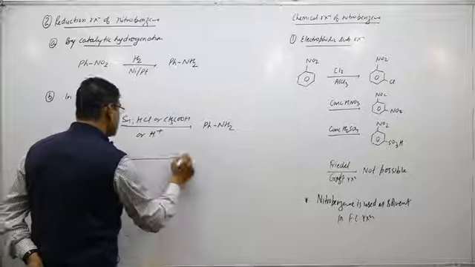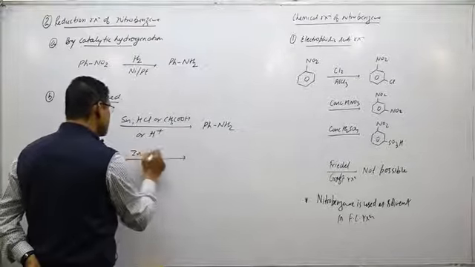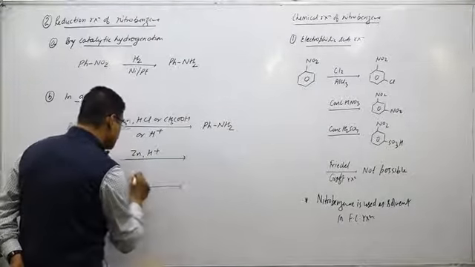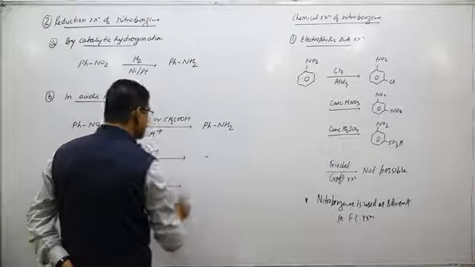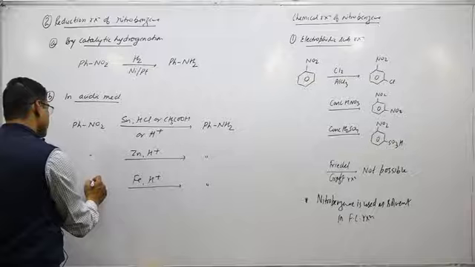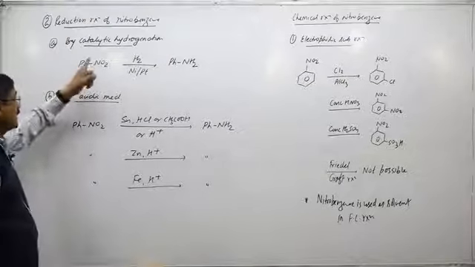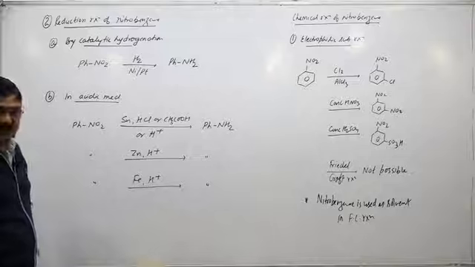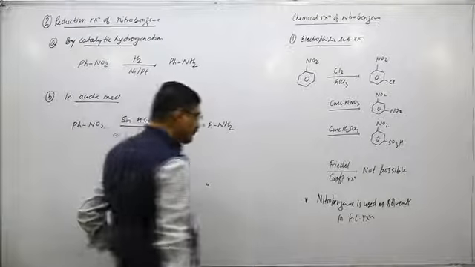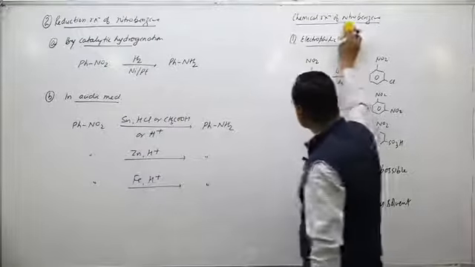Suppose I take Zn/H+ or Fe/H+, then also the same product is obtained. So in catalytic hydrogenation and acidic medium, the products are anilines.